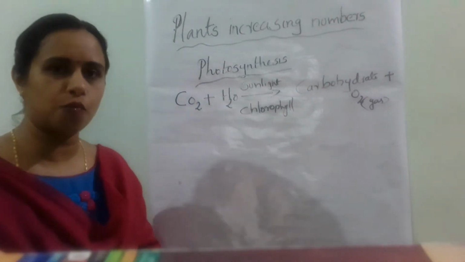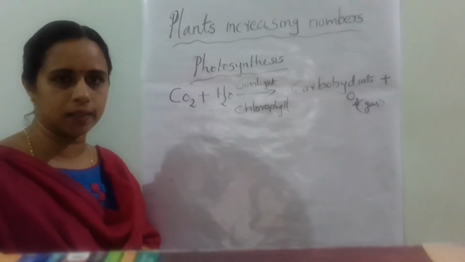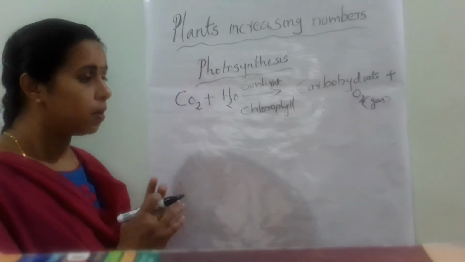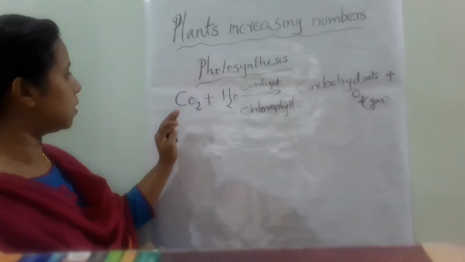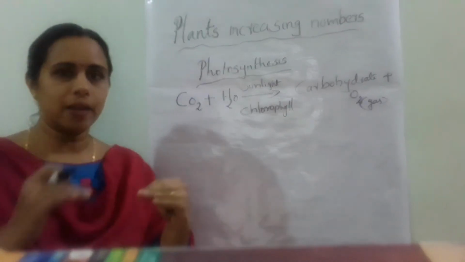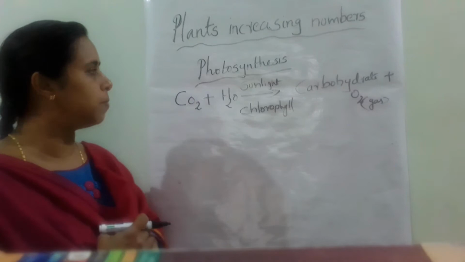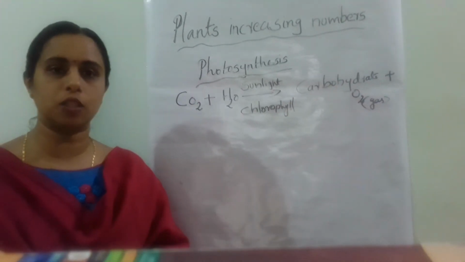During the process of photosynthesis, plants release oxygen gas, and at the same time carbon dioxide is utilized. So the balance of oxygen and carbon dioxide gas is maintained by the photosynthesis process.